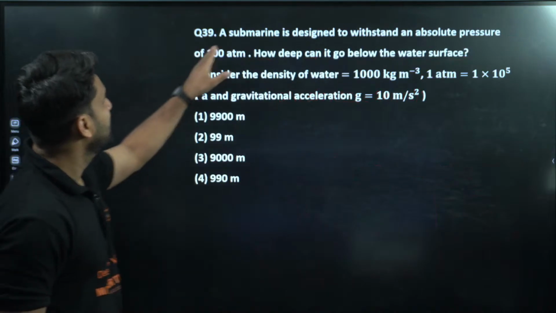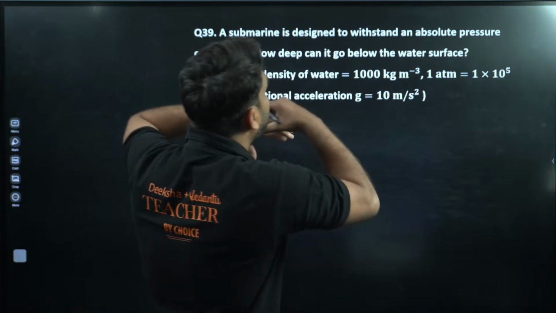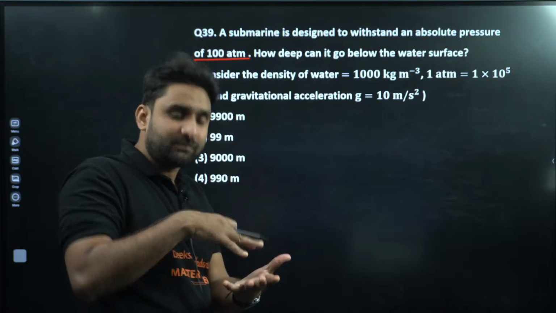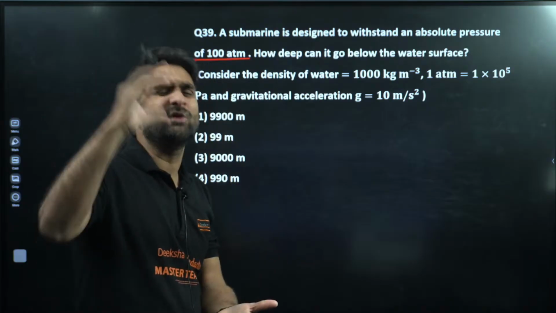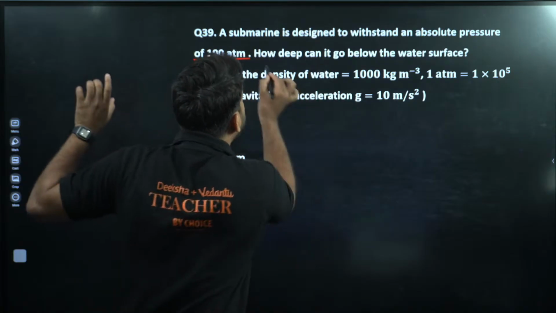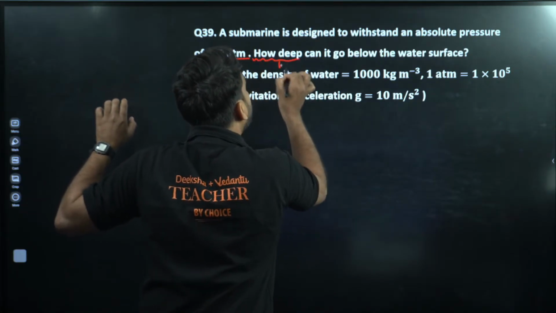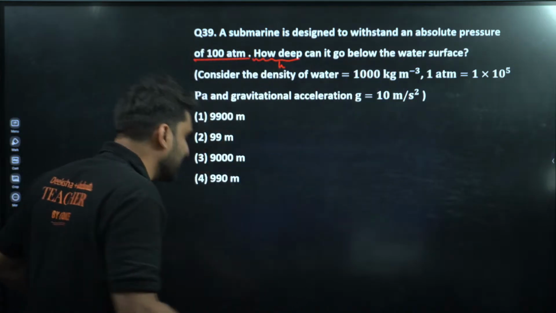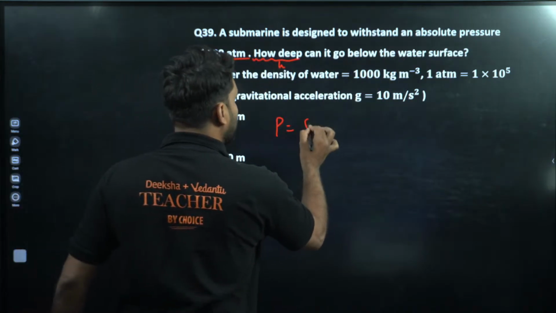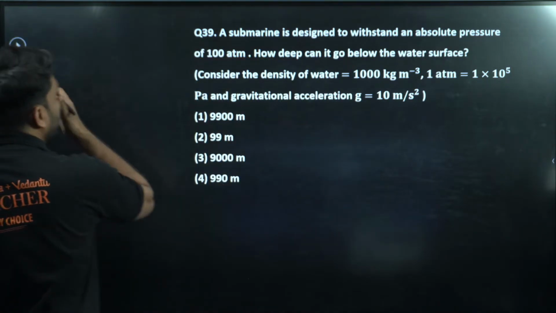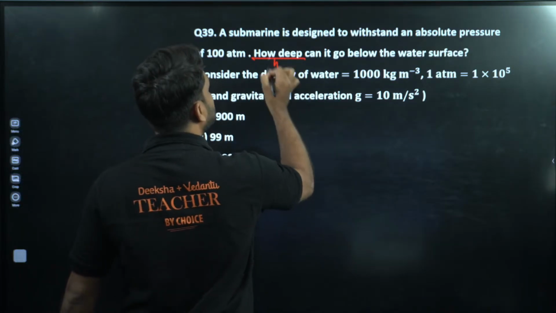Moving to next. A submarine is designed to withstand an absolute pressure of 100 atm. So there is a submarine which is at some depth h inside the sea. How deep can it go below the water surface? It means we have to find out h here.